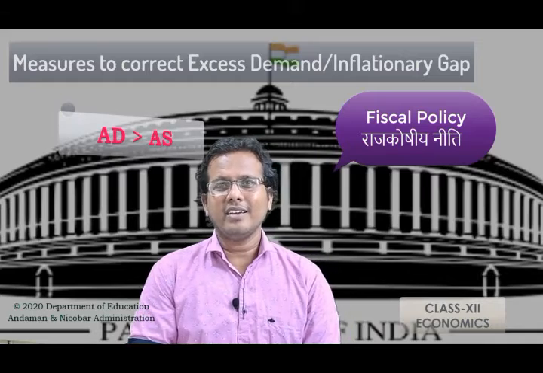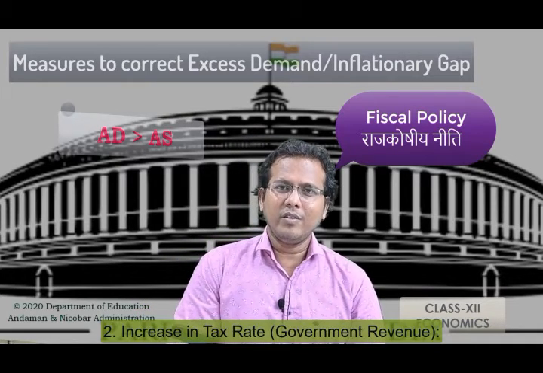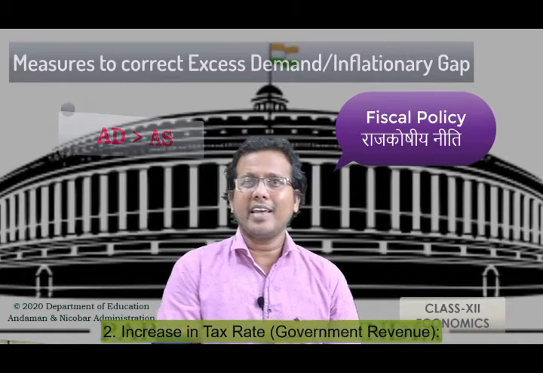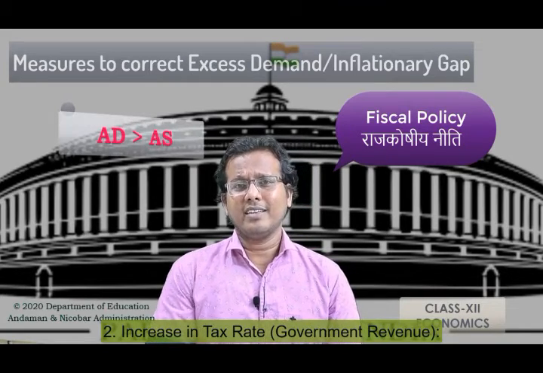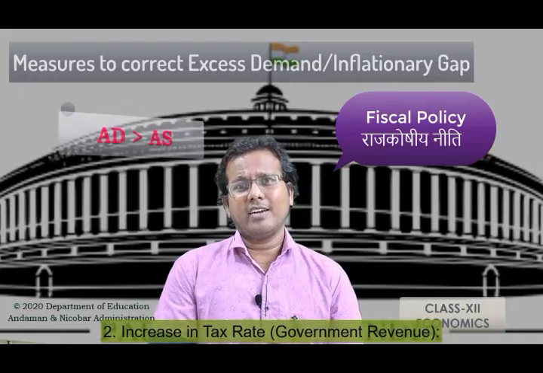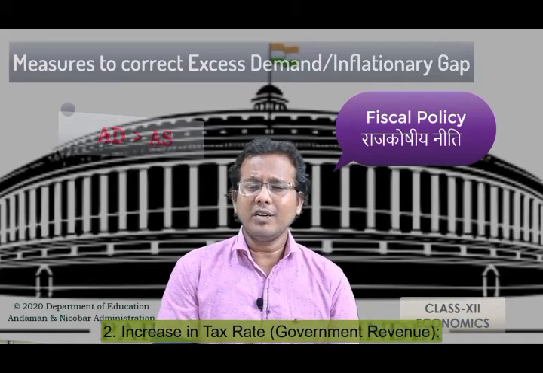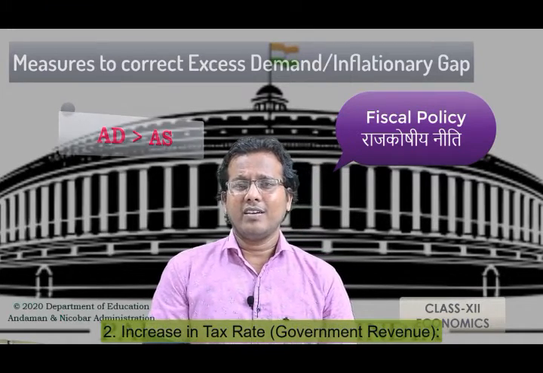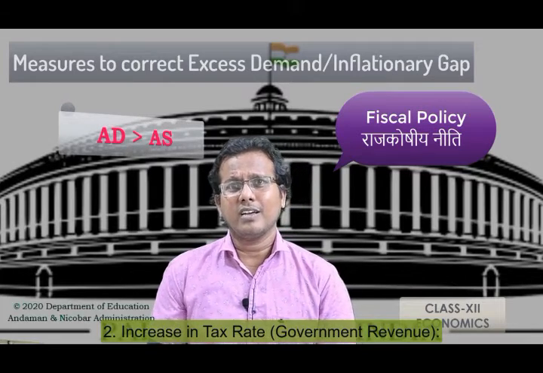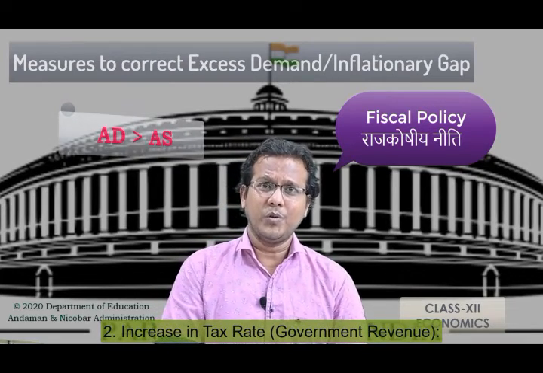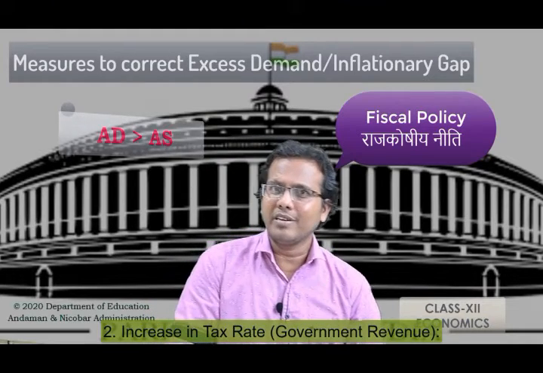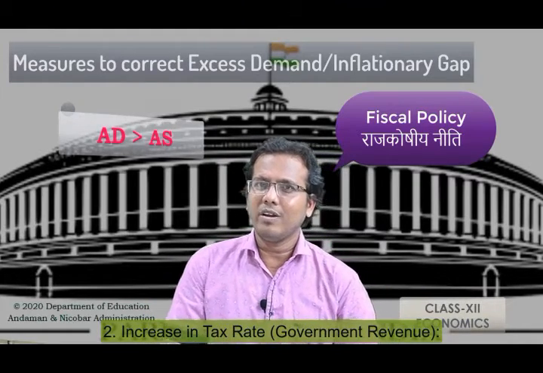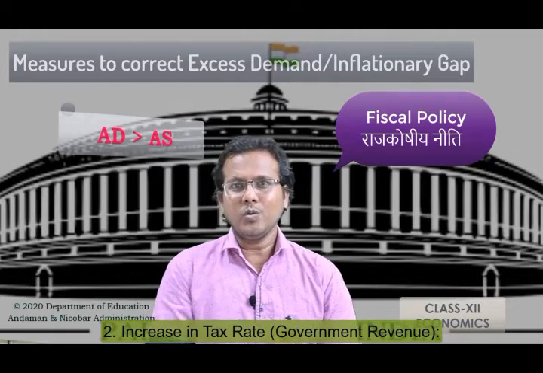Second one, that is the tax rate. When we are talking about the tax rate, it may be a direct tax or indirect tax. In both types of taxes, the tax rates are decided by the government. The government decides the rate of tax to be paid by the consumer in an economy. So whenever we have a situation of excess demand, what will happen here? Can you guess? What will happen to the tax rate?